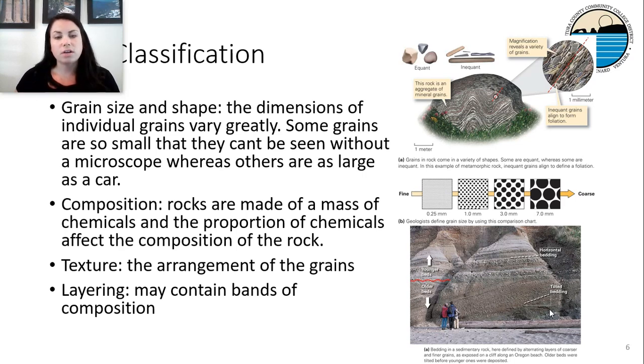Okay, so the texture refers to the arrangement of the grains. So if the texture is all consistent, all the grains are the same size, that would be a way that we'd be able to distinguish rocks from another based on their texture. And last is layering. Some rocks can contain bands of different compositions. And so this is a way that we can tell different rocks from each other based on these slight variations in the rock, if they have this layering or this foliation.